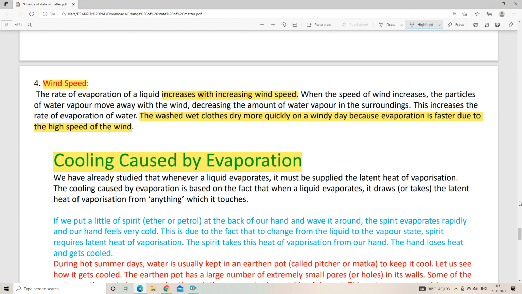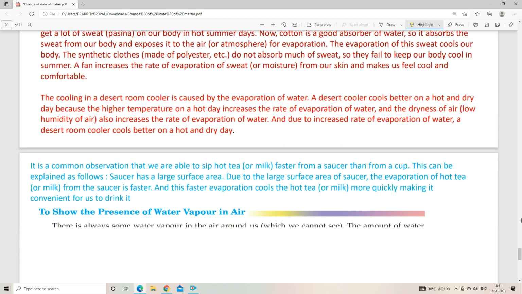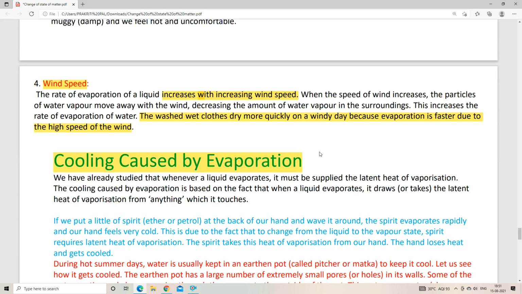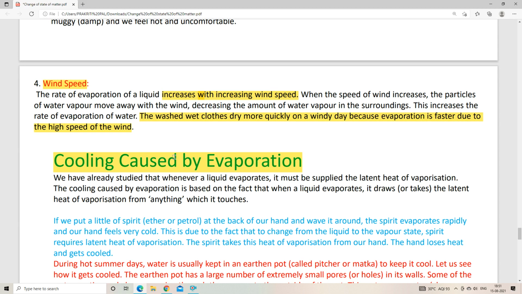Now we will know about the cooling due to evaporation. Why does evaporation cause cooling? Okay, so our next heading is cooling caused by evaporation. See, we have already studied how liquid evaporates, and we also know that we must supply the latent heat of vaporization in order to evaporate, right? The cooling caused by evaporation is based on the fact that whenever a liquid evaporates, it draws the latent heat of vaporization. But we know whenever latent heat of vaporization is drawn away, what happens? The substance becomes cooler, right?